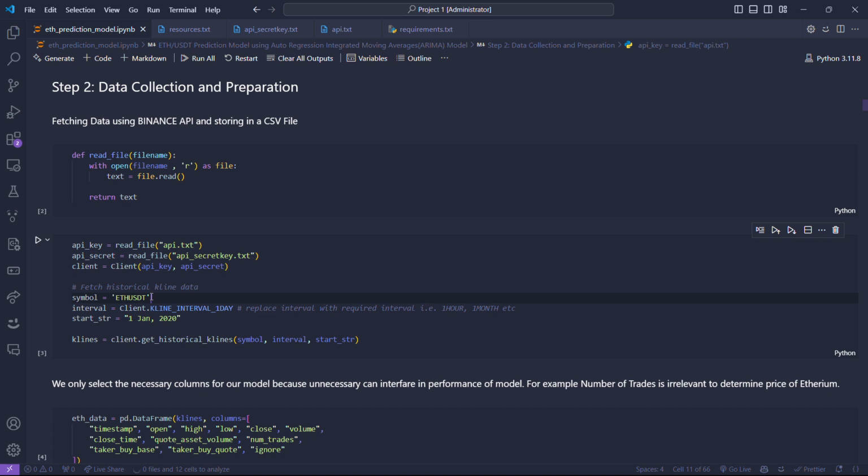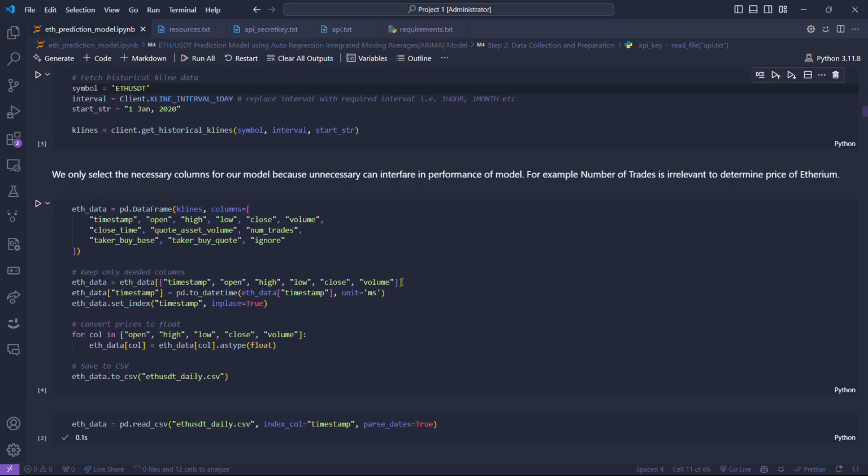I have used the interval as 1 day. We can choose 1 day, 1 hour, 1 month, anything we want according to our requirement. The start date is 1st January 2020, so I'll be getting data of around 5 years and a few months, up to 2025.